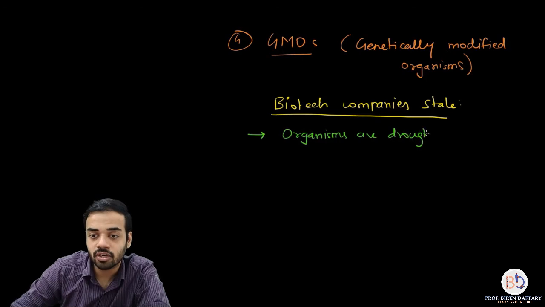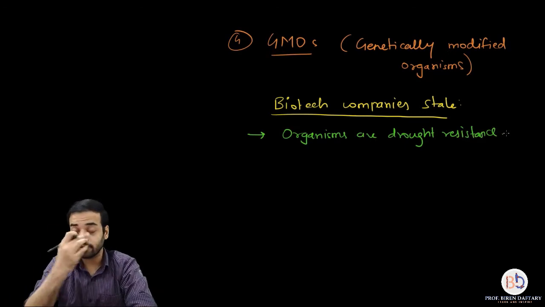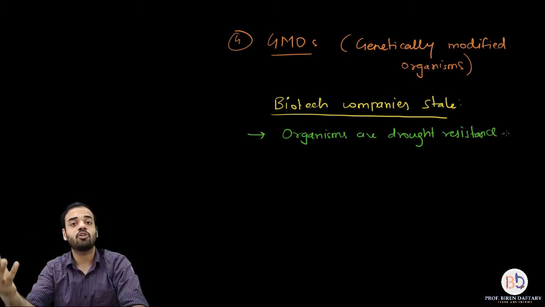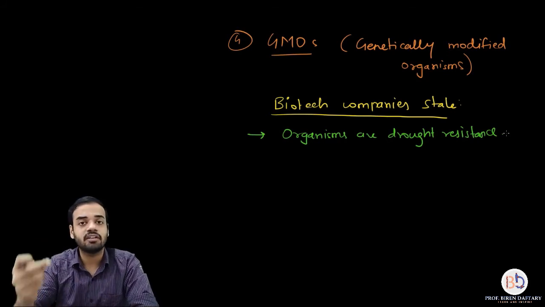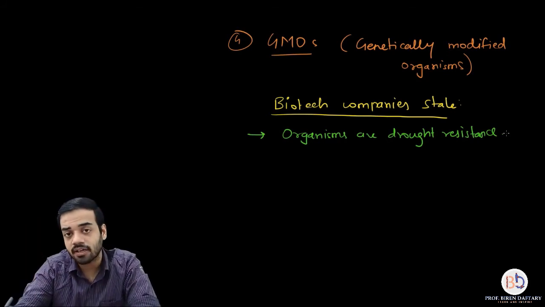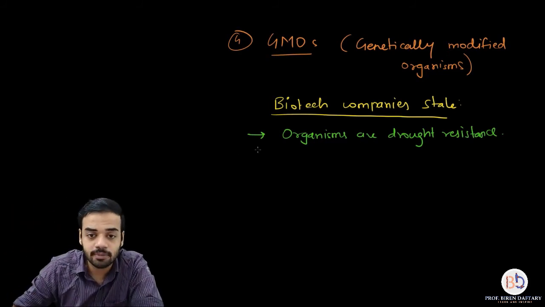What is the meaning of drought resistance? Drought is when there is extreme scarcity of water. So in the case of plants, most of the plants would die in extreme scarcity of water, but the company states that if you have this transgenic plant wherein a gene is inserted into the plant, they can survive in very less water also. This is the first statement that they make.